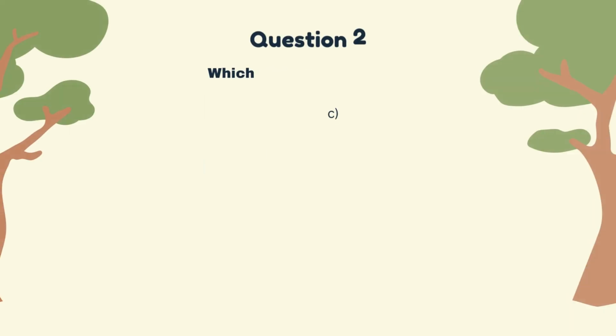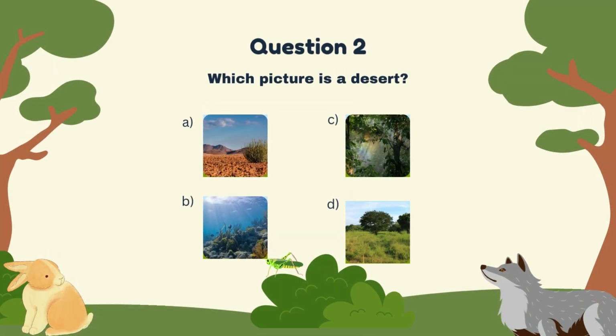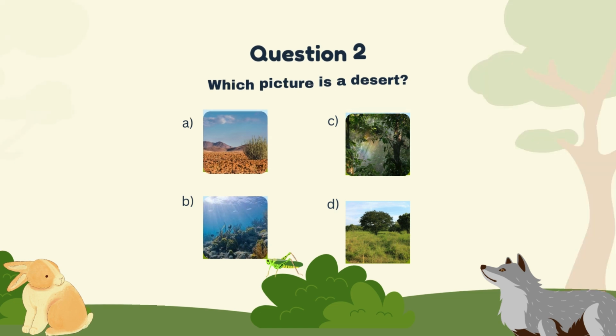Alright, on to the next question. Question number 2. Which of these pictures is a desert? So, is it A, B, C, or D? Yes, the correct answer is A. A is a desert.